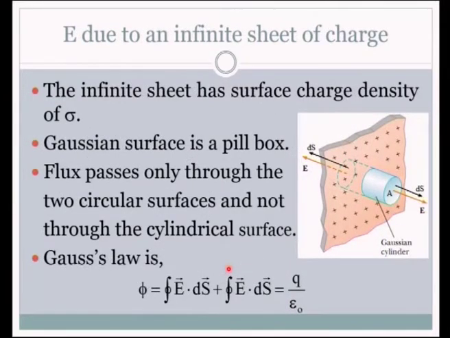This is the electric field due to an infinite sheet of charge. Have a look at this diagram. We have an infinite sheet which is charged positive. What sort of Gaussian surface do we take for this? The Gaussian surface is a pill box. The flux passes only through the two circular areas and not through the cylindrical areas. This diagram is self-explanatory. The electric field will only be coming out from the area and not through the cylindrical part.